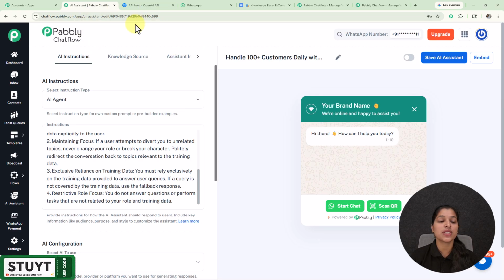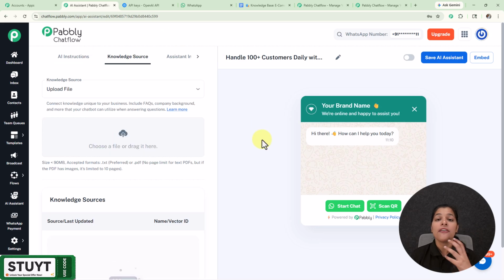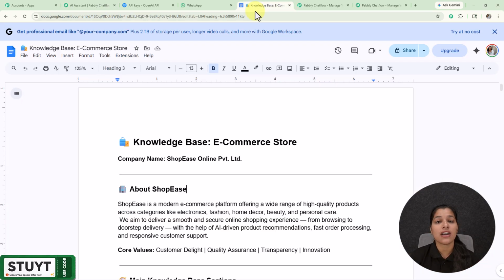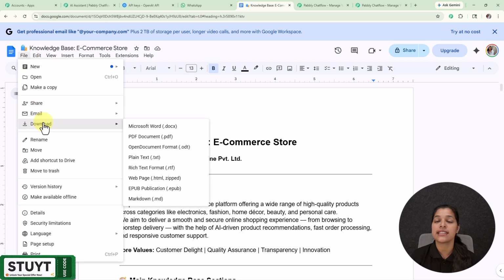Now let's move on towards our next tab, that is knowledge source, where we have to provide the knowledge base containing details of our business, and you can upload your knowledge base either in .txt or .pdf file format. And if in .pdf you have any image, then there is a limitation of 10 pages. And for downloading your knowledge base in either of these formats, you just have to go towards the knowledge base which you have created, and here on the files menu you will be getting this option for downloads where you can see all these file formats in which you can download your file.